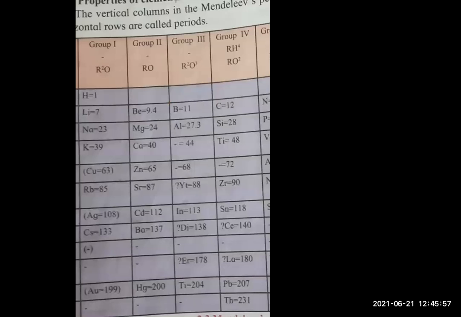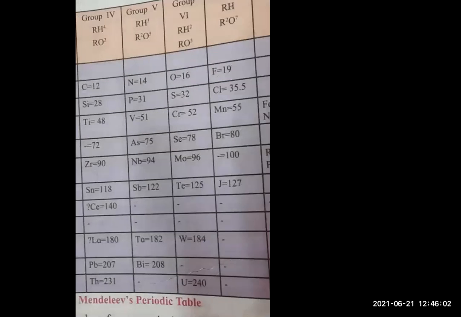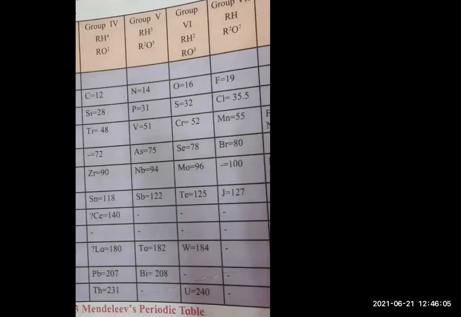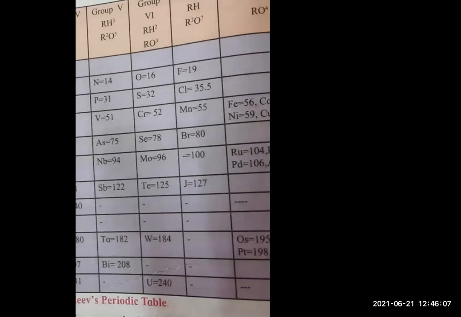Next, Mendeleev had kept some vacant places in the periodic table for elements that were yet to be discovered. You can see here some vacant places. Yes, he has kept the vacant places here. Like you can see over here, these are all vacant places kept by him. Why did he keep the vacant places? Because he knew there may be some other elements which would be discovered later on. Three of these were unknown. He named them eka-boron, eka-aluminium, and eka-silicon. But there were many vacant places also kept.